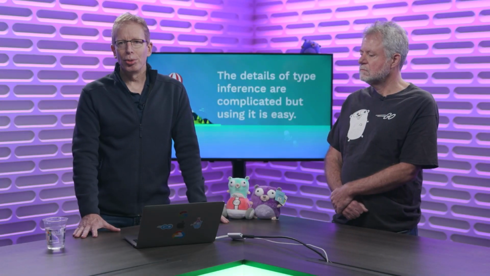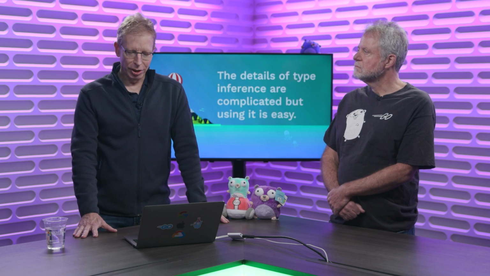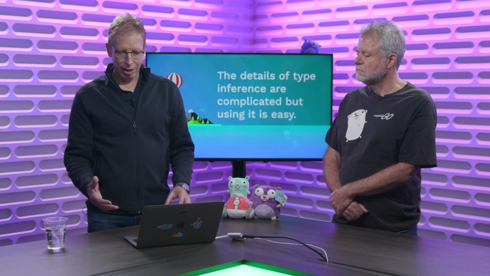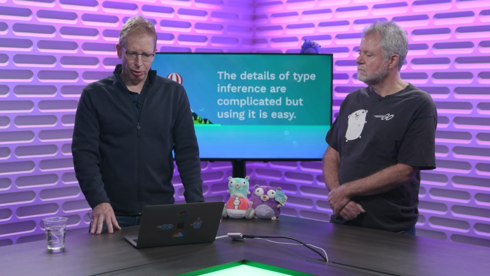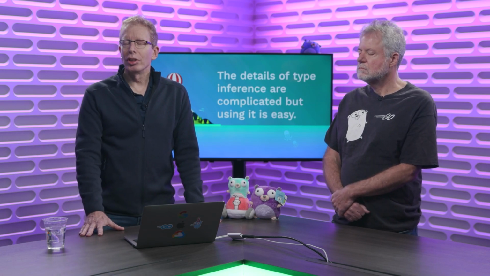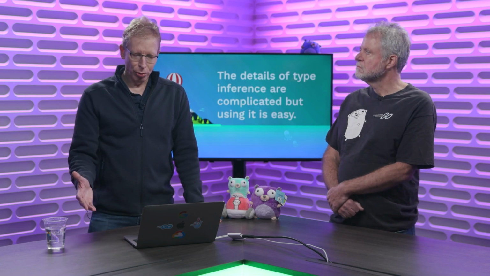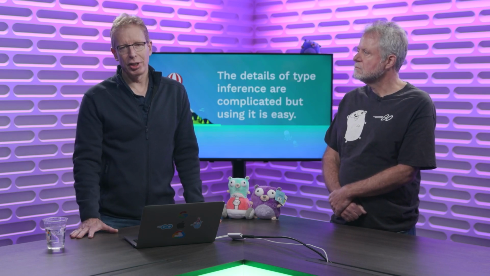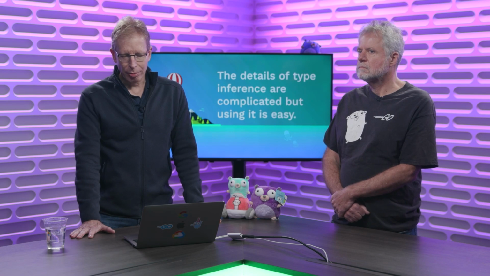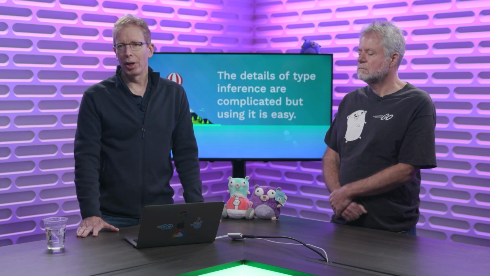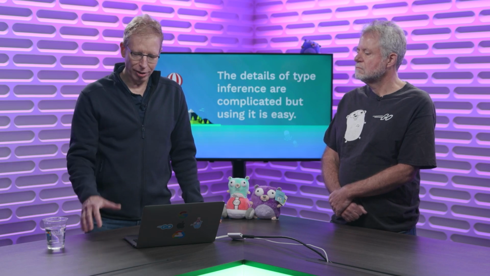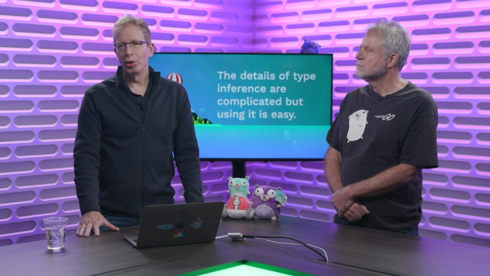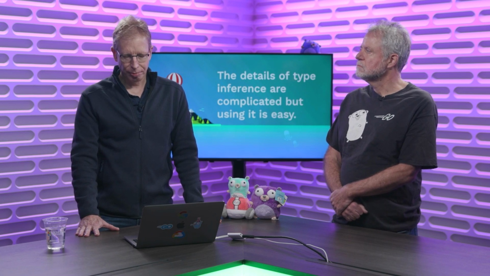Now, we have tried to strike a balance between the complexity and inference power for type inference, and we probably haven't gotten it quite right. And so there's some room to fine-tune and refine over time. The effect will be that more programs won't need type arguments. But the important point is that programs that don't need type arguments today, they won't need type arguments tomorrow.